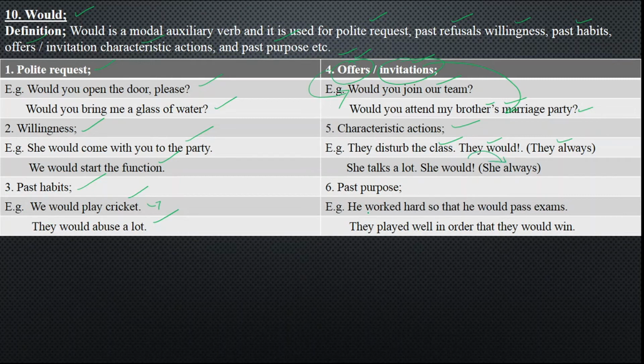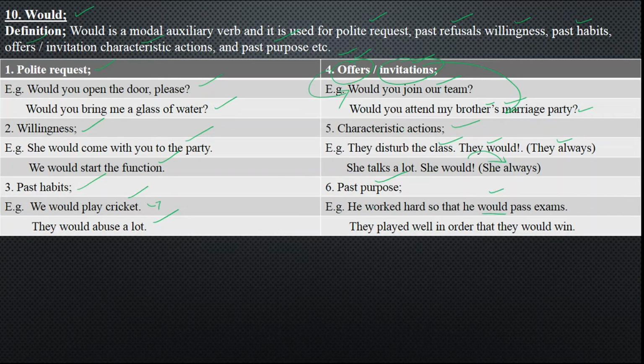And next, we have got the last usage of modal auxiliary verb would. It is used for past purpose. Now, what actually these are used in conditional sentences type 2. As we started the conditional sentences, we will learn them in detail. There we will be discussing them. But here, just would is used, so that's why I'll explain it to you.